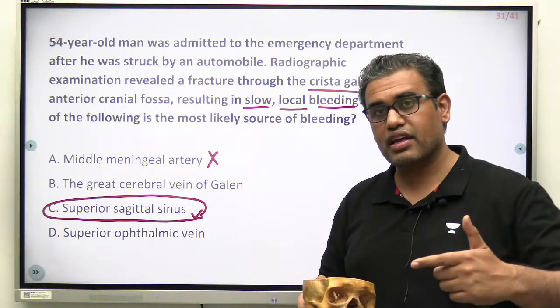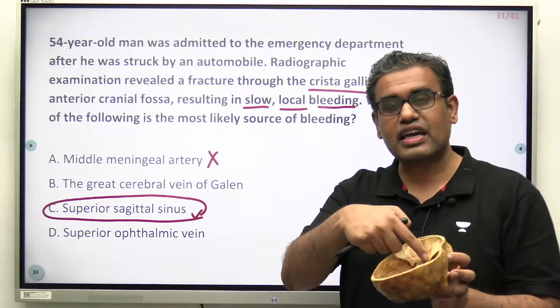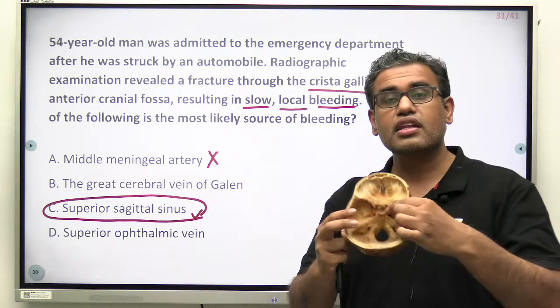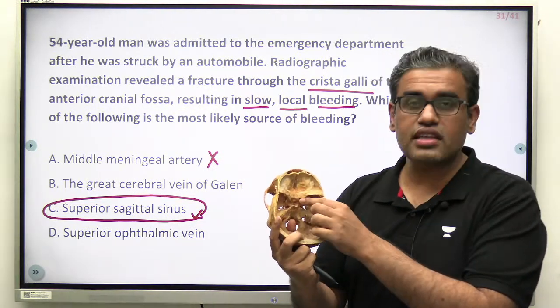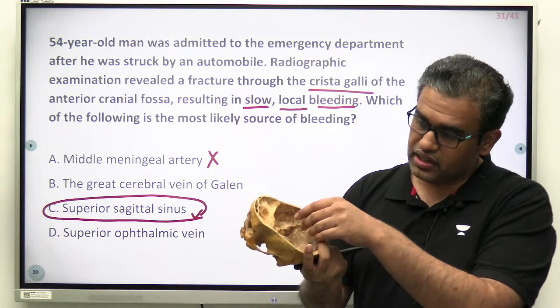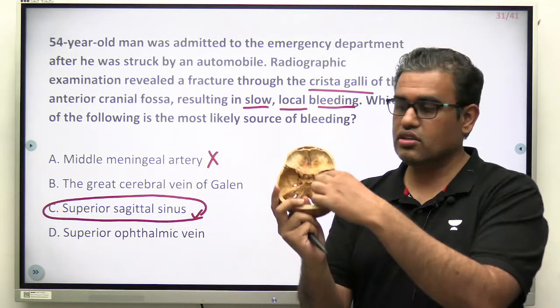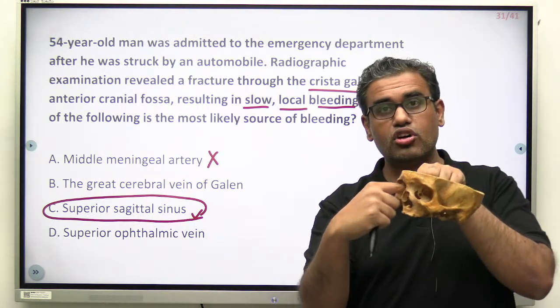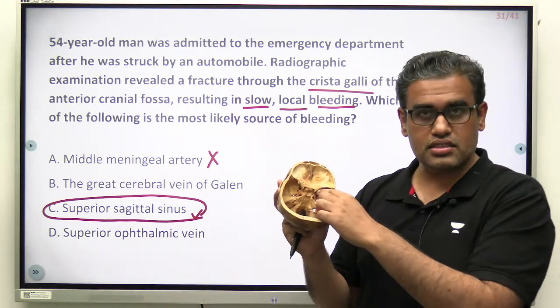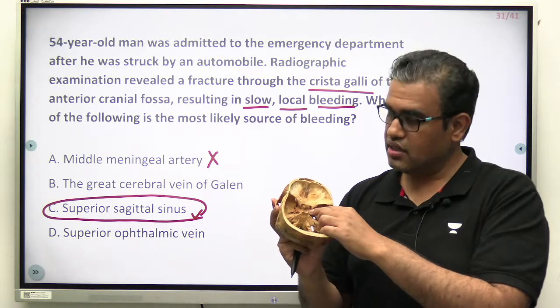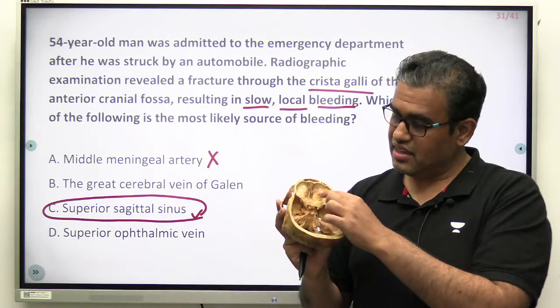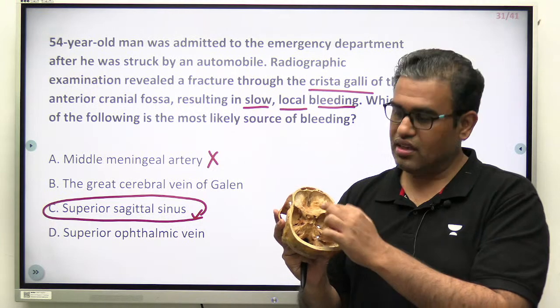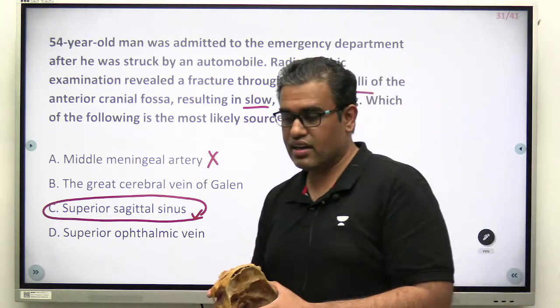Superior and inferior ophthalmic veins. And where do they drain? They drain into the cavernous sinus. Look at my finger over here. The tip of my finger is showing towards the cavernous sinuses, and right in front of it, you have the superior orbital fissure. Can you see the superior orbital fissure over here? Superior ophthalmic vein is coming from here, inside the orbit, coming via this, going into the cavernous sinus. Crista galli is over here. Ophthalmic vein is over here. Got the point? It is not directly related to it.